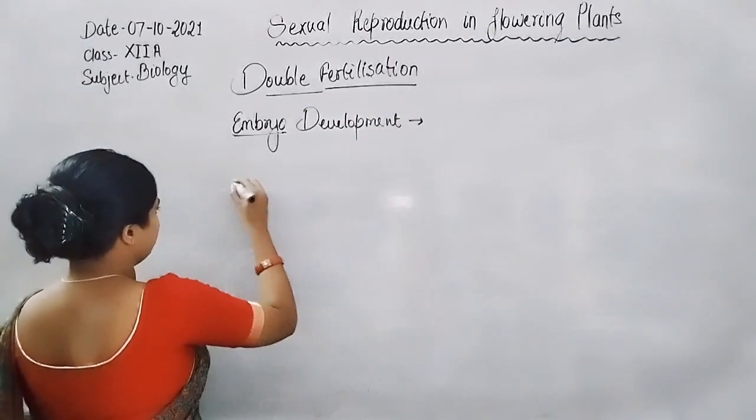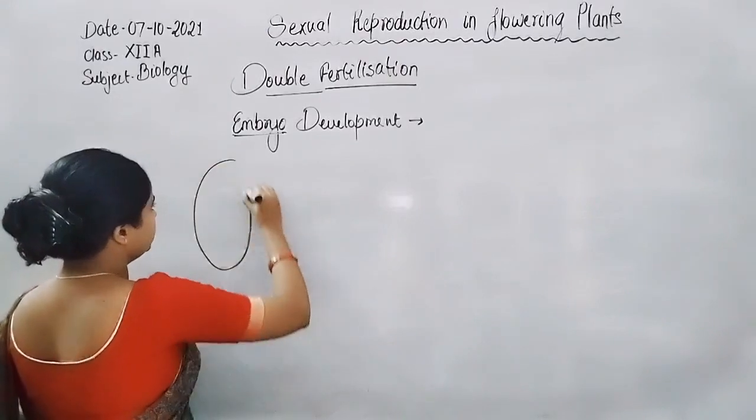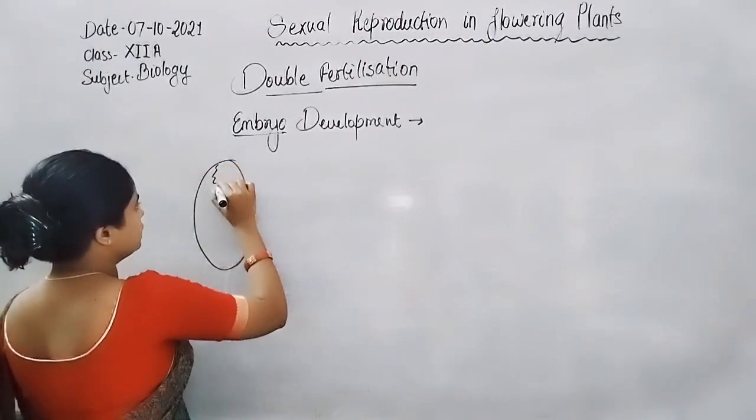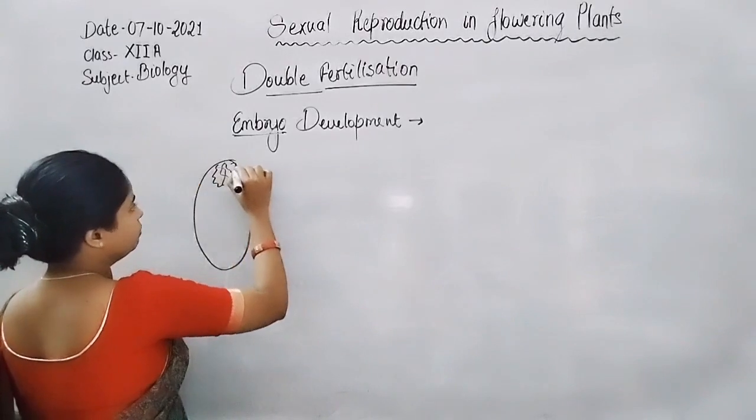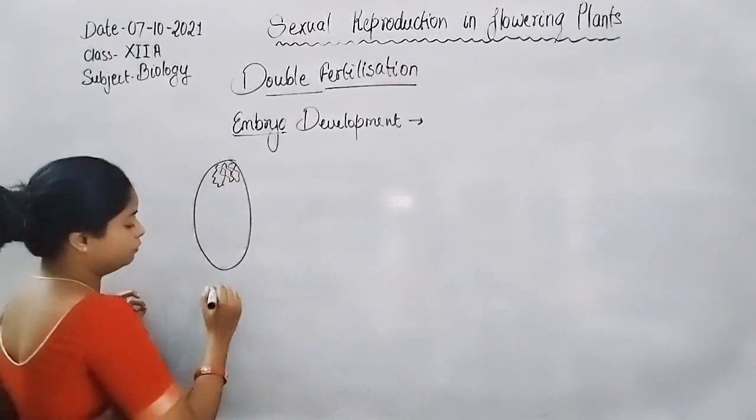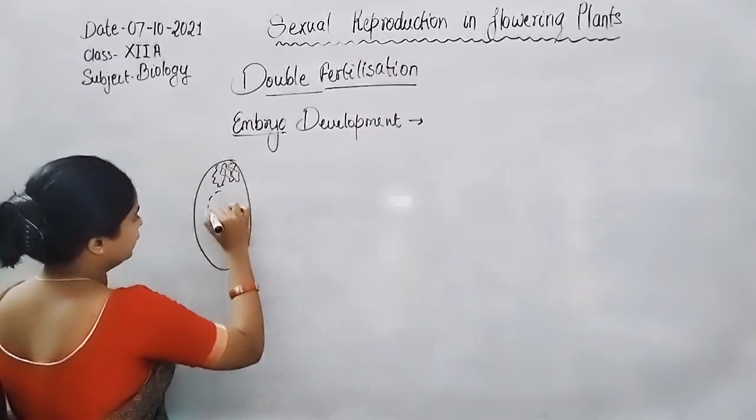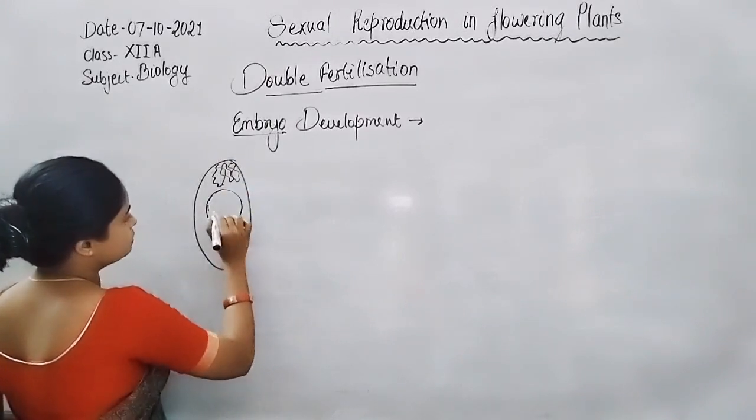Here is the formation of the zygote inside the embryo sac. The three synergid cells degenerate after the double fertilization, and the polar nuclei are converted into the endosperm cell.